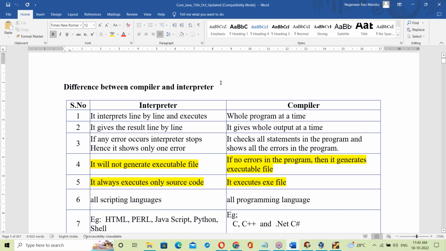JDK software is required for installation, and then Eclipse. Tomorrow we'll discuss how to install the JDK Java software and how to install Eclipse. All these setups we'll discuss. After that, we'll also discuss how to develop the first application in Eclipse. Tomorrow's topic is all the setups and installations.